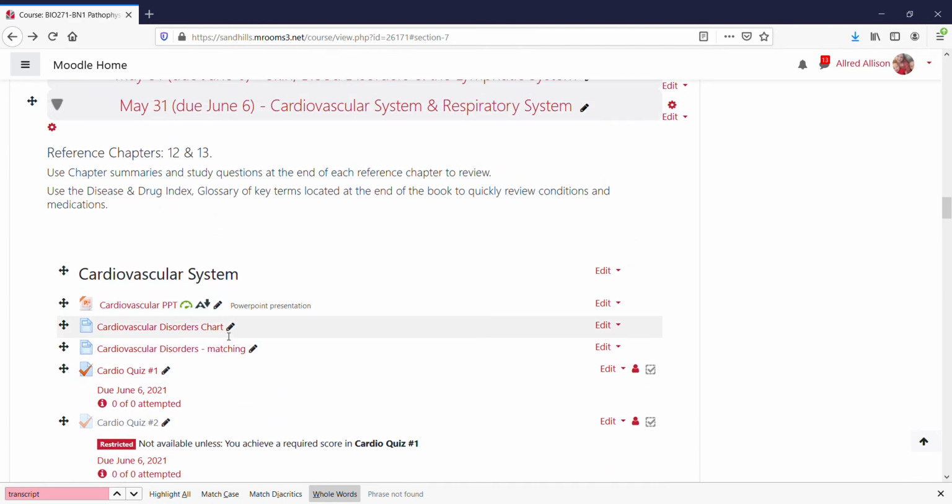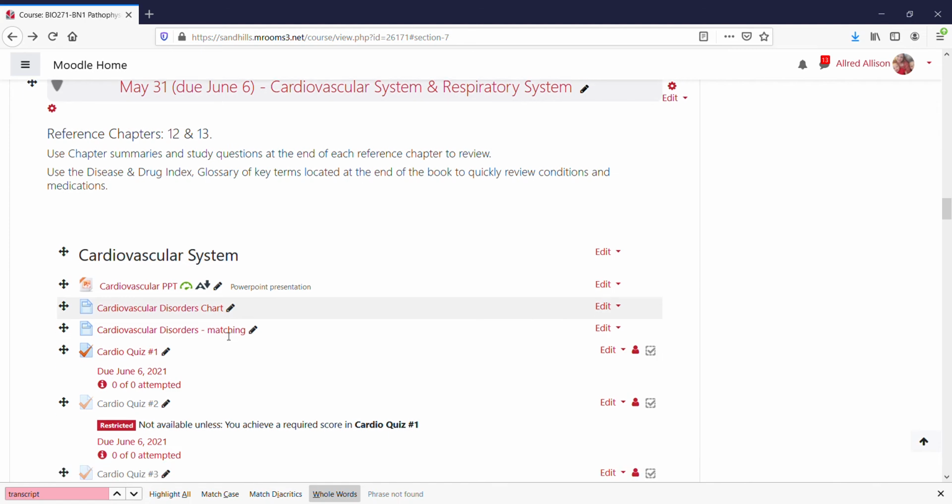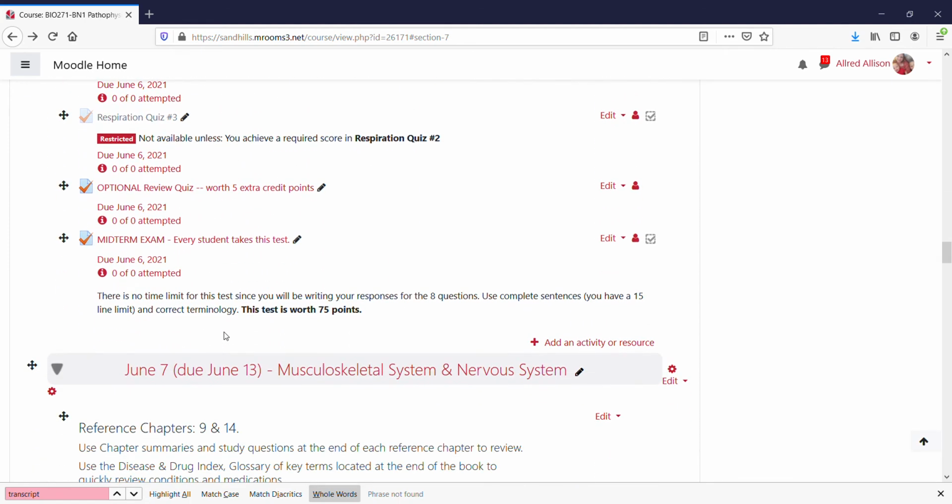That's when that topic opens, and it closes June 6th. It's the cardiovascular system and the respiratory system. And this midterm is worth 75 points. Your other quizzes you take are worth 50, so this is worth a little bit more.